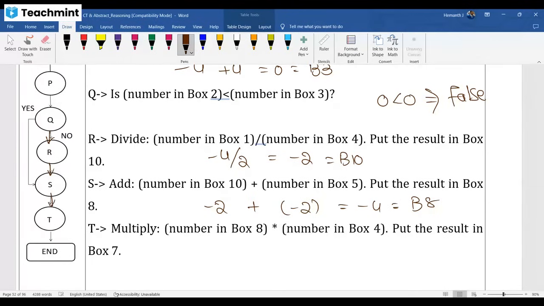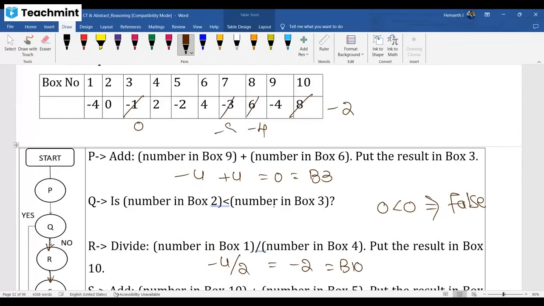Next, number in box 8, minus 4. Number in box 4 is 2. The product is minus 8. It should be updated in box 7. So you are done with the flowchart here. Entire steps are completed, right? So only 4 boxes are updated. Box 3 updated, box 7 updated, box 8 updated, box 10 updated.